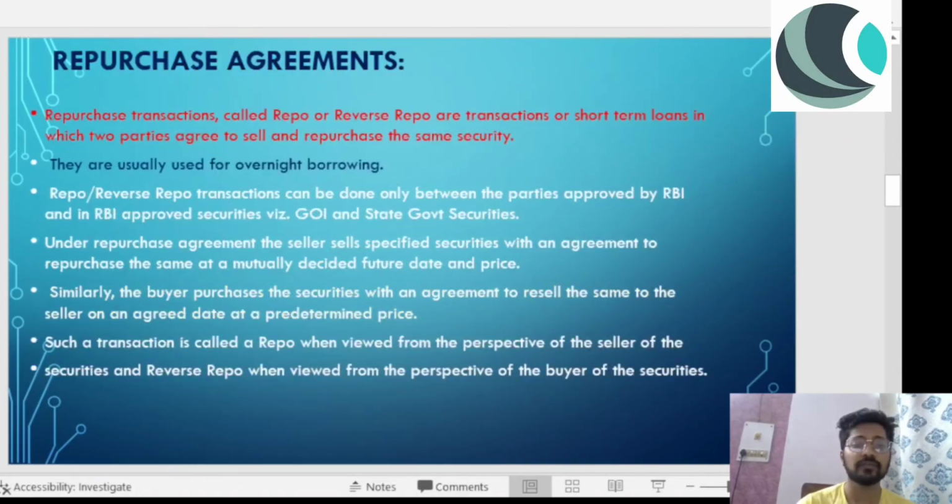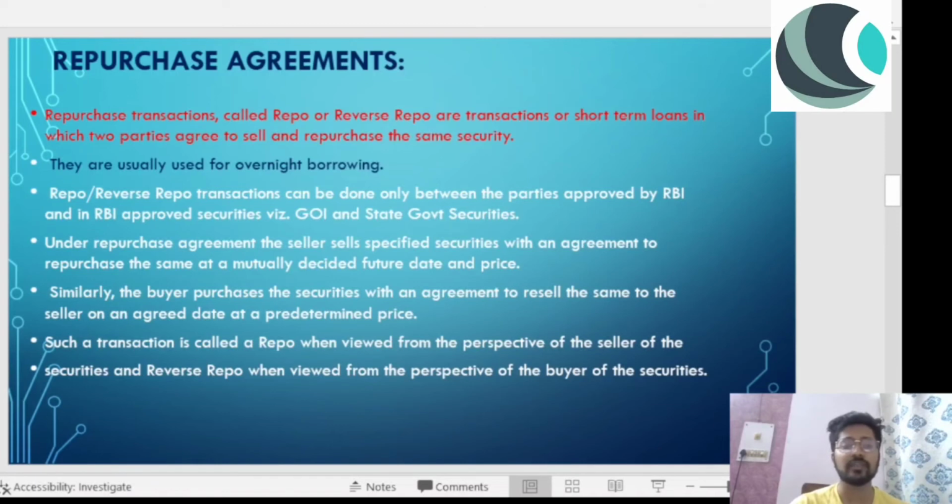Now the next one, repurchase agreement. So repurchase transaction called repo or reverse repo, right? So this is a very important concept, repurchase agreement as well. Now it is in the news as well, because RBI has increased repo rate and reverse repo rate. So I'll talk about repurchase agreement first.